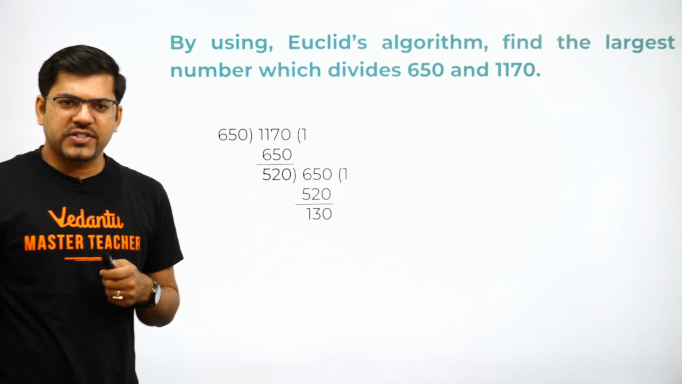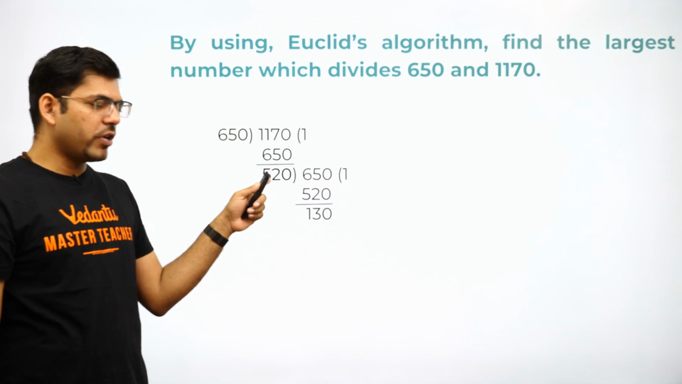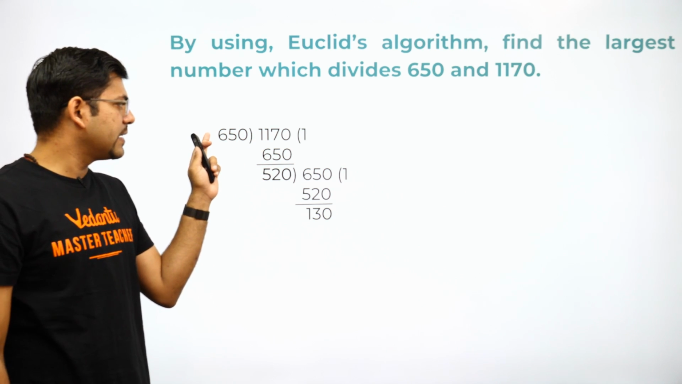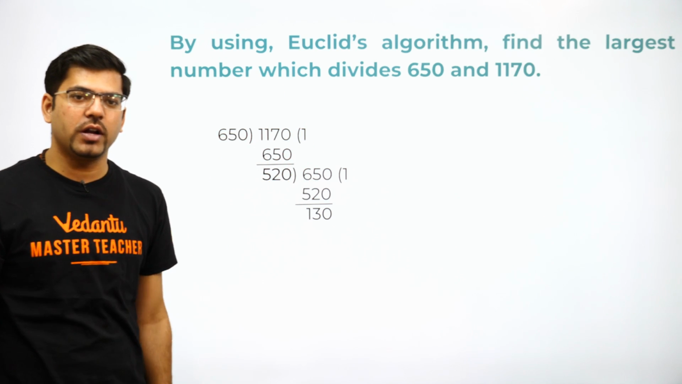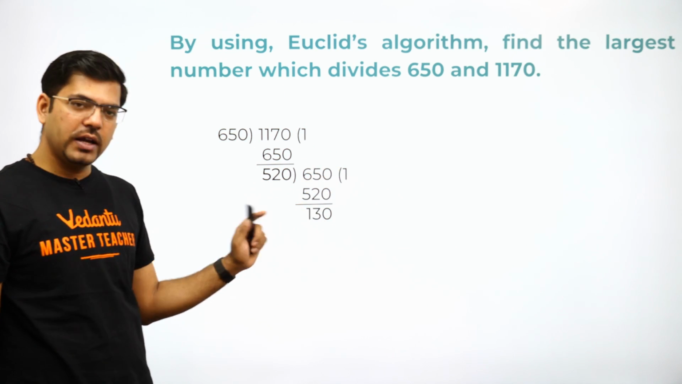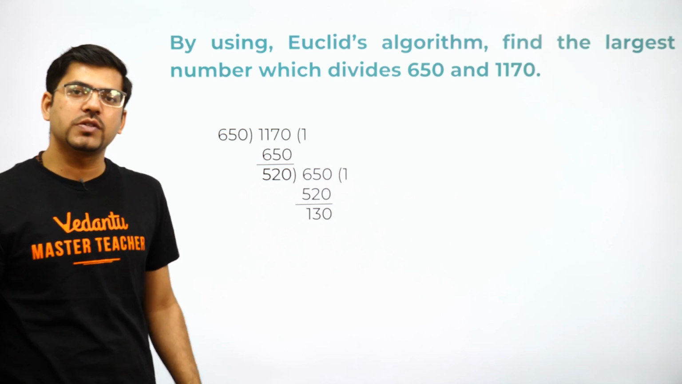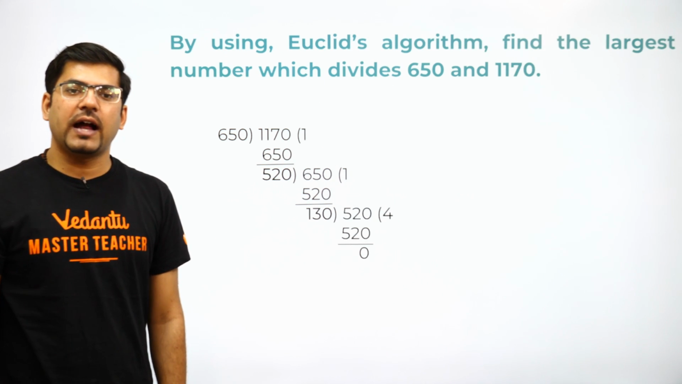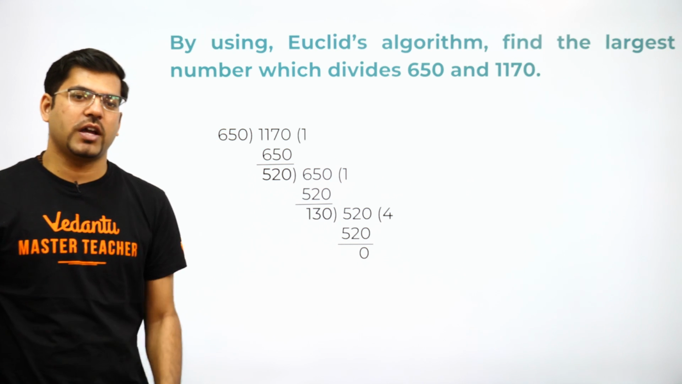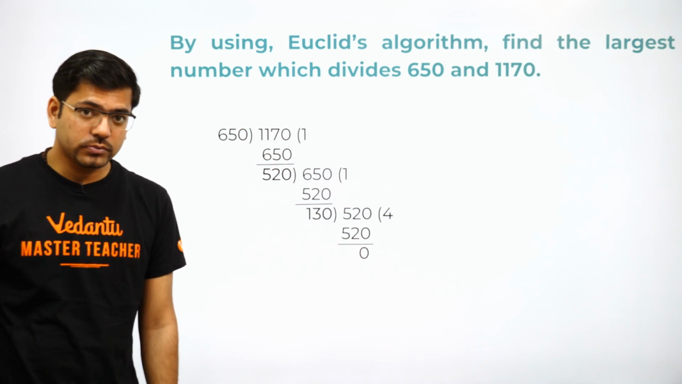So the next division: 650 was divided by 520, and 520 was the remainder. Now 520 will work as the divisor, and this divisor will be the new dividend. So I have again divided it, 520 1 times 520, remainder coming as 130. Now this 130 would be the divisor and the new dividend would be 520. 130 would divide 520 in 4 times. So we have got the 0.